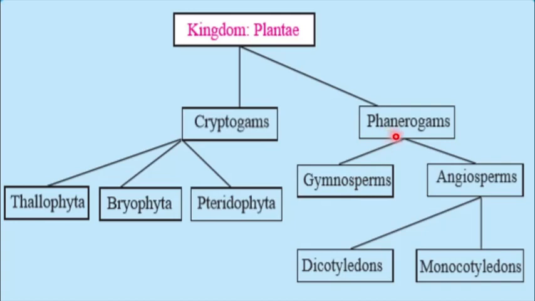Then phanerogams are divided into two divisions, that is gymnosperms and angiosperms. Gymnosperms do not have a seed cover, and angiosperms have a seed cover. Angiosperms are again divided into two, that is dicotyledon and monocotyledon. So this was the classification of kingdom Plantae. We studied this in the last video.